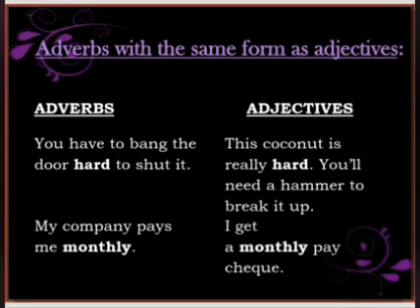Now, at times, there are cases wherein we come across the same word used with different meanings in different sentences. So here, the chances of confusion get bigger because the adverbs and adjectives look the same or similar, but their meanings are absolutely different. Let us see what they say. You have to bang the door hard to shut it. How should you bang the door? You should bang the door hard. That's the adverb. Now in the adjective form, hard is used this way.